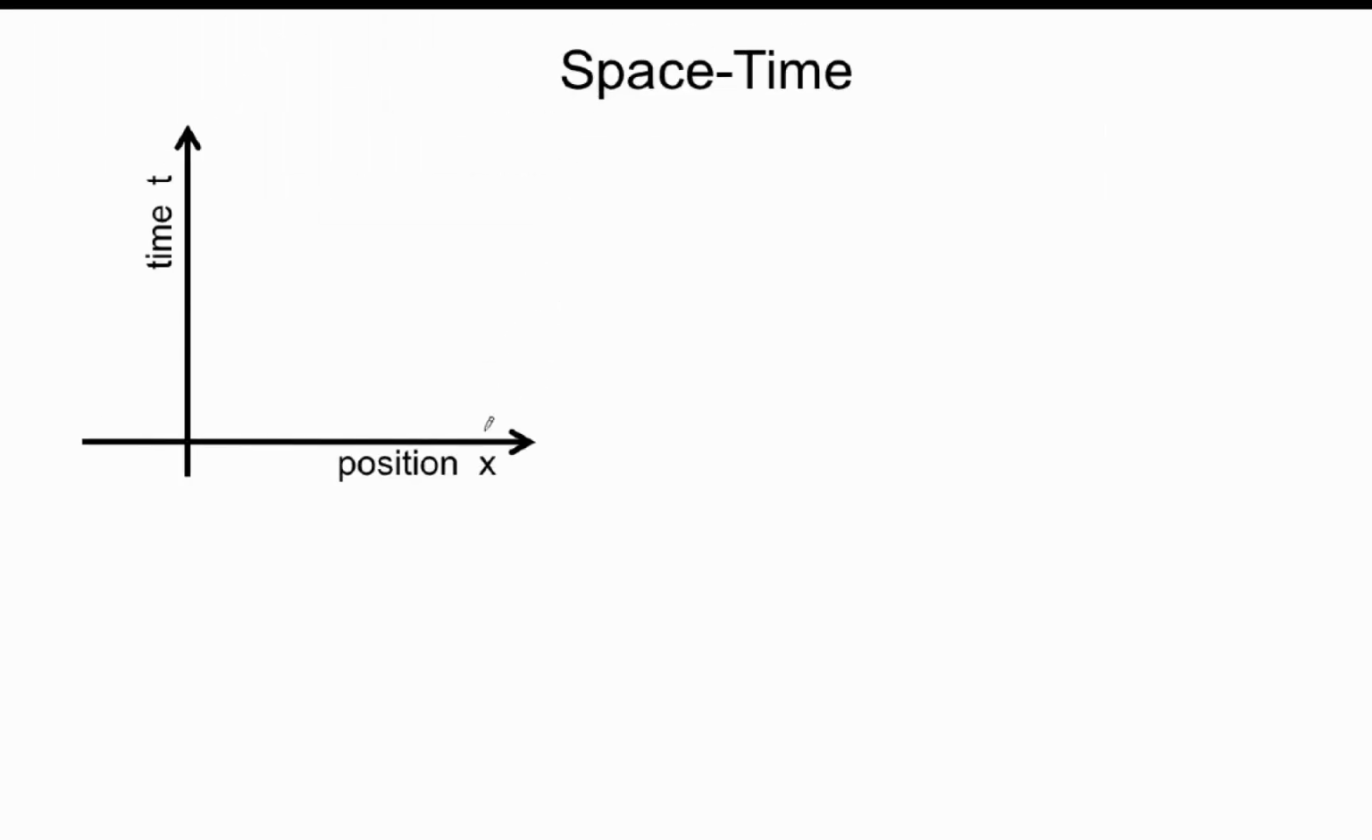Now that we've understood the meaning of space and the meaning of time and have learned how the two are measured, we're going to move on to space-time. This involves putting space and time together. Look at this axis over here. That's the position axis. Here is the time axis.